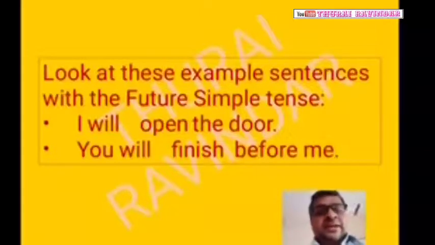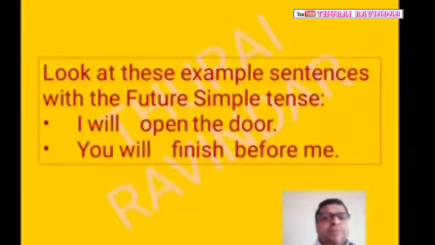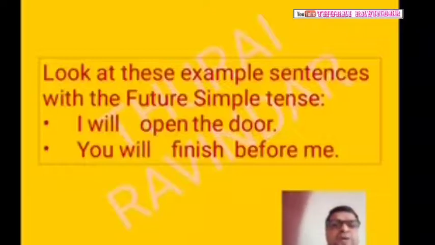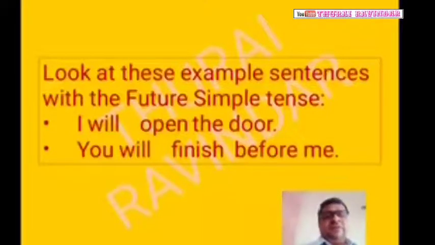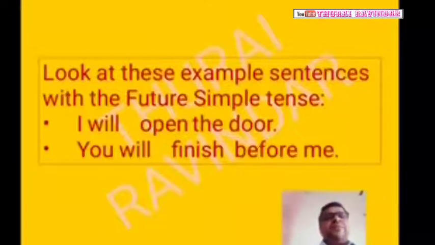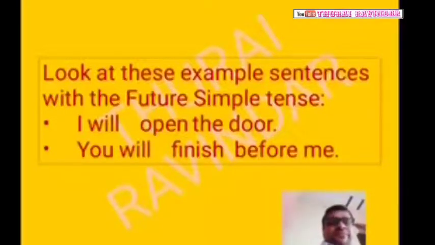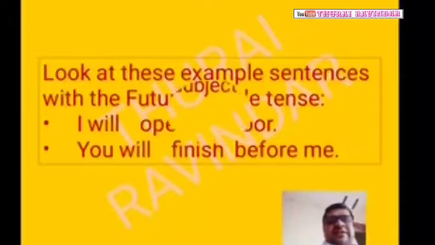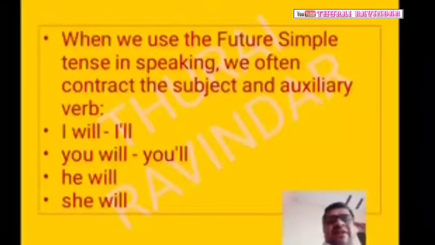Okay, right. You will finish before me. Here we are using you will finish before me. This is also a future action. So that's why we call it the simple future tense.